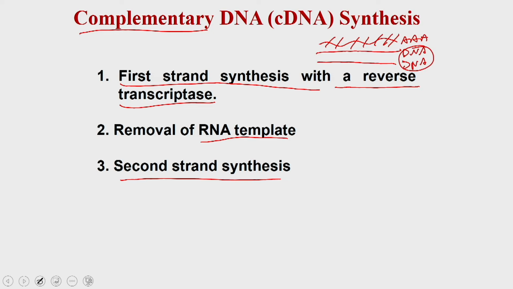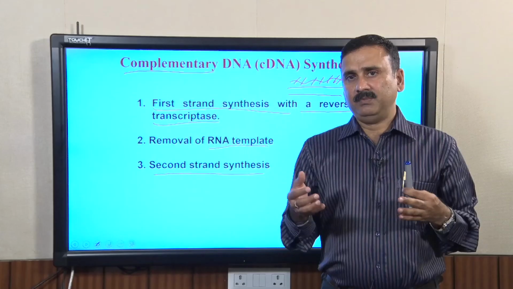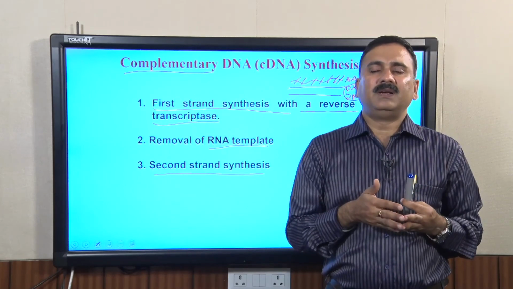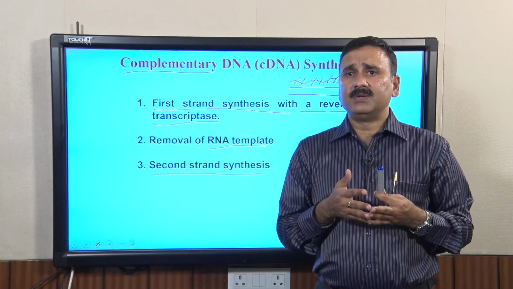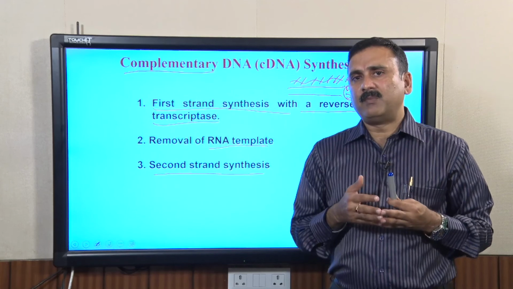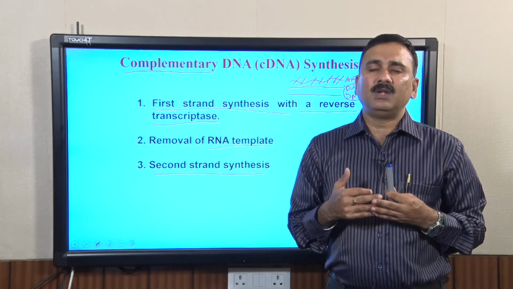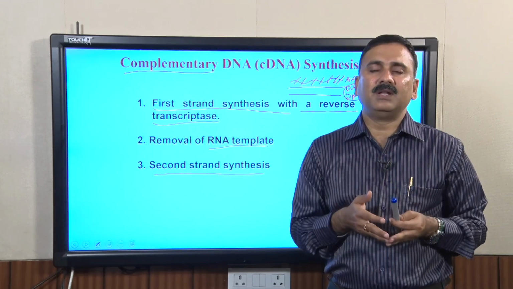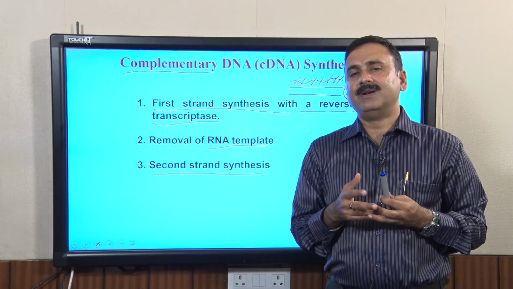So, there are many methods which anybody can use to do a cDNA synthesis. There are many popular methods. We are not going to discuss all these methods because they are exploiting one or other different types of approaches. What we are going to discuss are a couple of very popular methods. One of the most popular methods is the one where you use homopolymer tails, and this method is called homopolymer tailing.